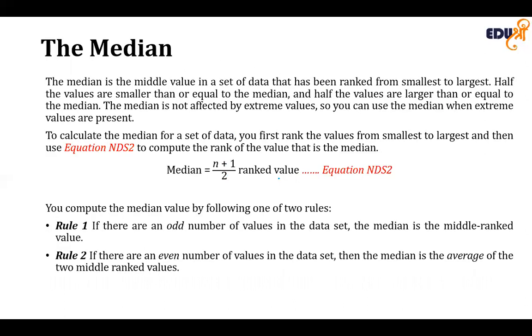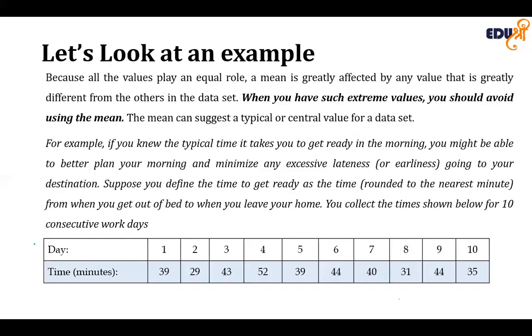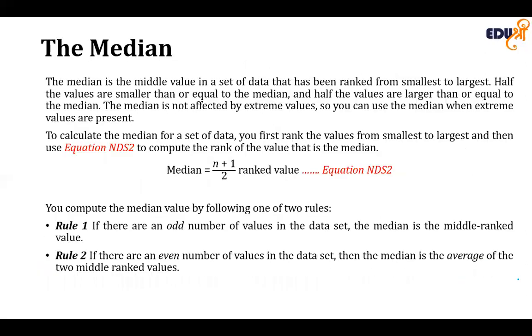Then the next measure of central tendency is the median. Median is the middle value in the ordered array. Okay, so whatever data we have, this is discrete data. These data are not arranged in an order. The order will be, for example, 29 as the smallest one, and 52 as the largest one. Okay, so that is what we call the ordered array. The array can be either smallest to largest or largest to smallest, but usually we prefer to work from smallest to largest while we are calculating the median.